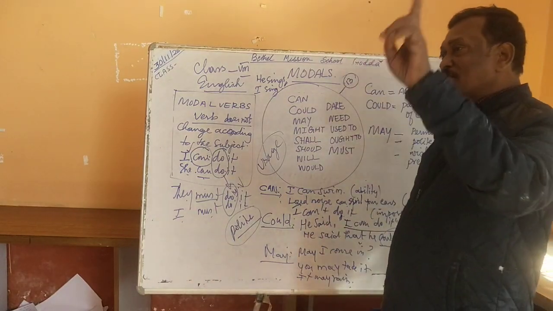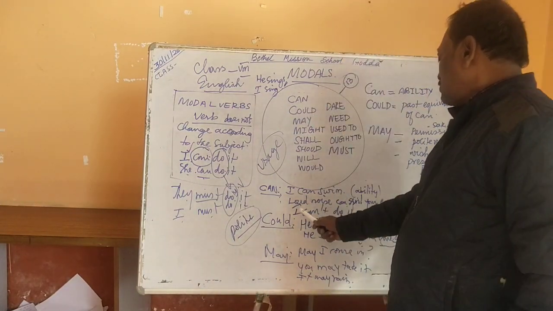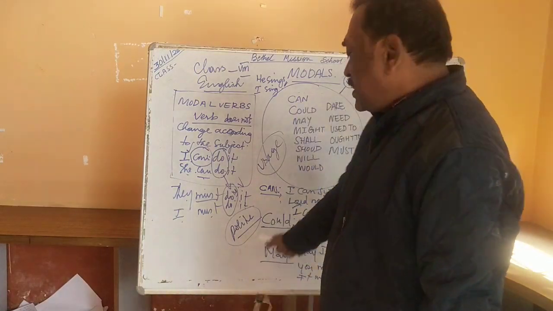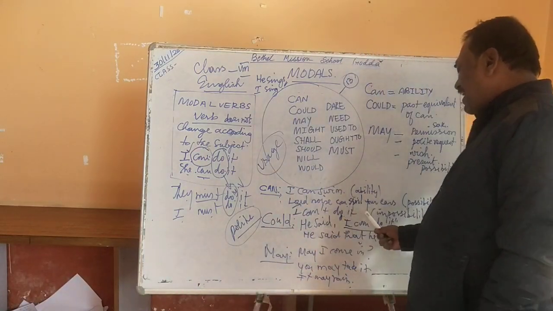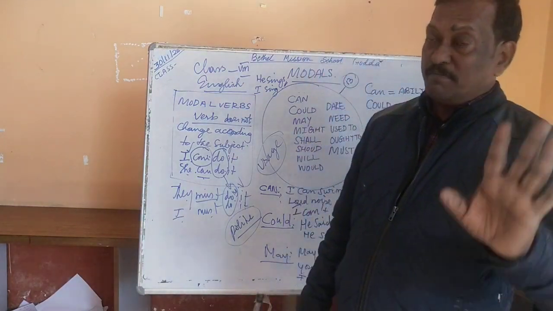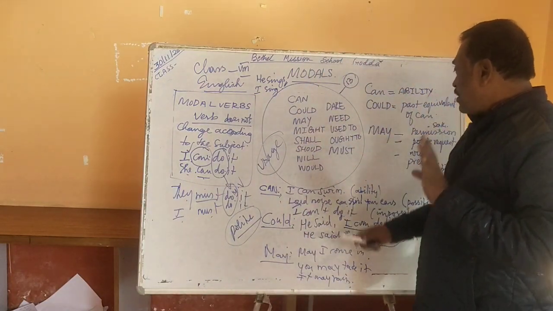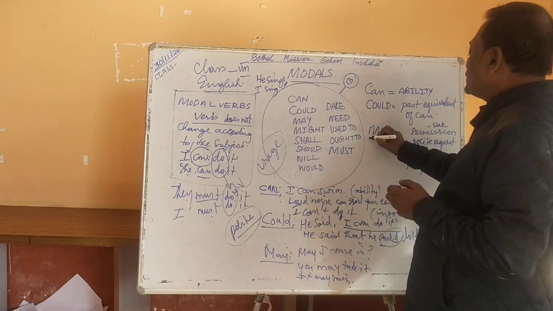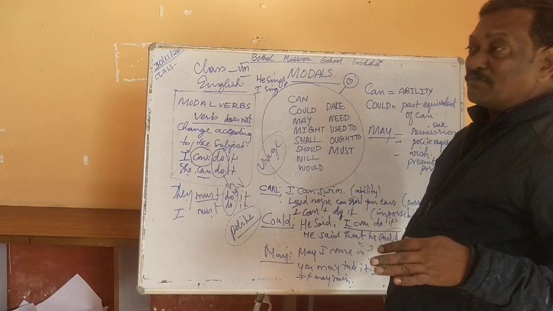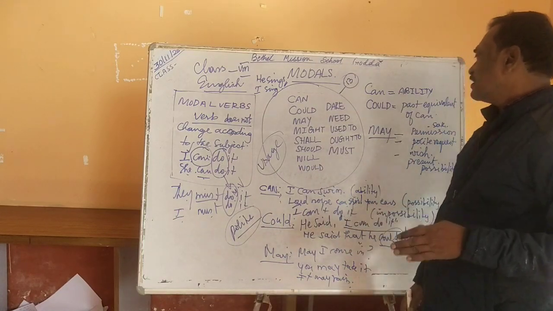I come back to what I started with. Could is the past equivalent of can. So in direct speech, can is changed into could in the indirect speech. Remember this. Now we come to the third modal verb, that is may. This will be the last of the modal verbs that we are discussing today.